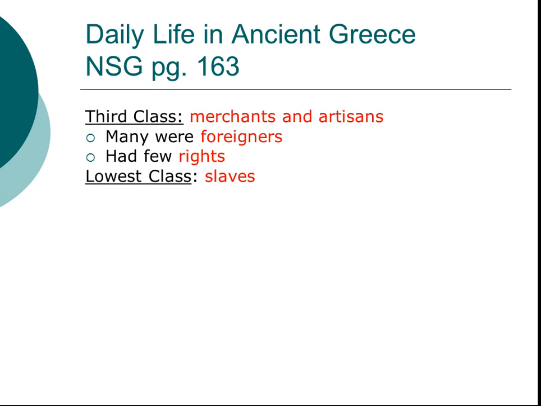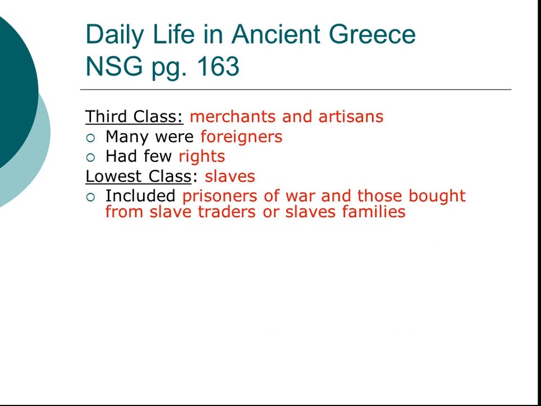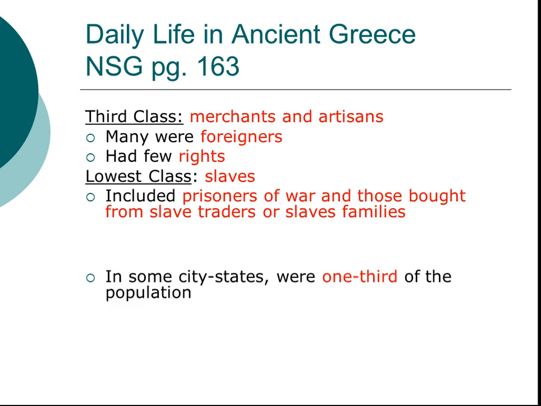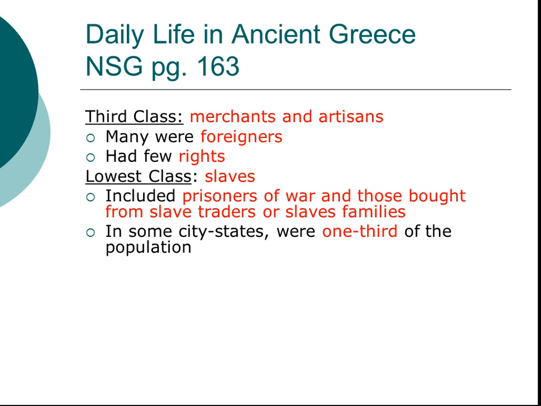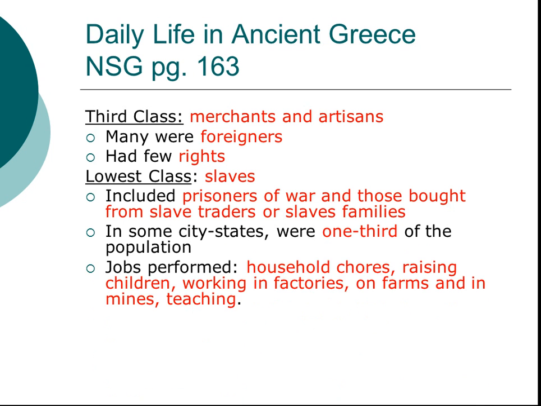And the lowest class was slaves. These included prisoners of war and those who were bought from slave traders or slave families, meaning born into slavery. In some cities, they were almost one-third of the population. In Athens, for example, about one-third of the population was slaves. And they performed household chores, raising children, working in factories. They worked on farms and mines, teaching. Basically, anything that their owners wanted them to do, depending on the position in society that their owner had.